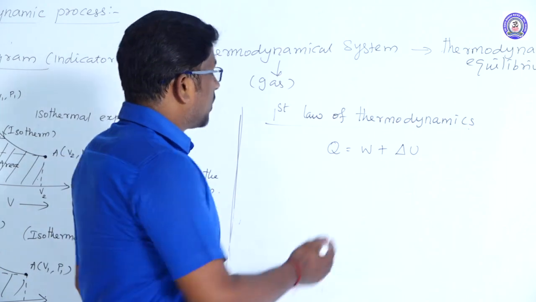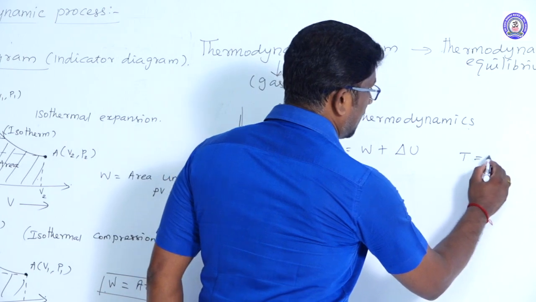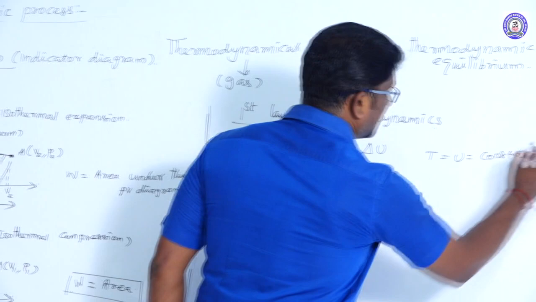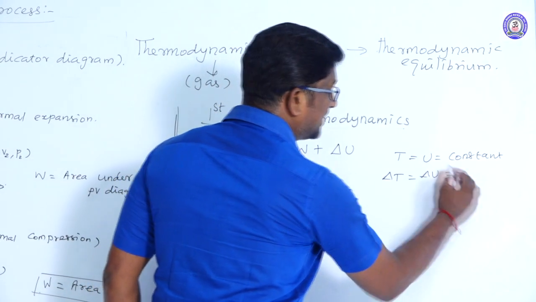We know that in an isothermal process, the temperature is constant, and therefore the change in temperature and the change in internal energy value is 0.